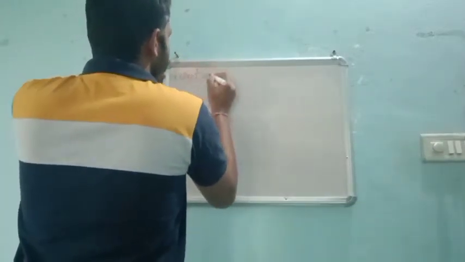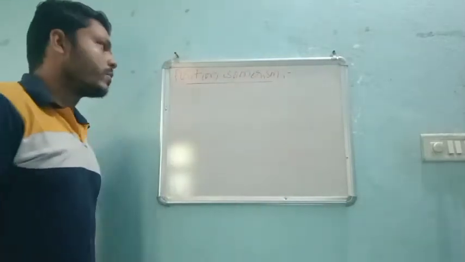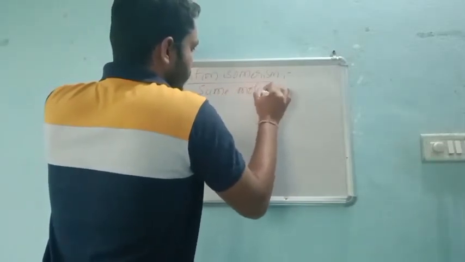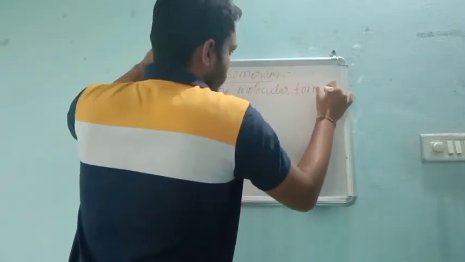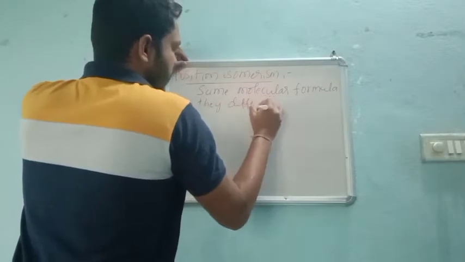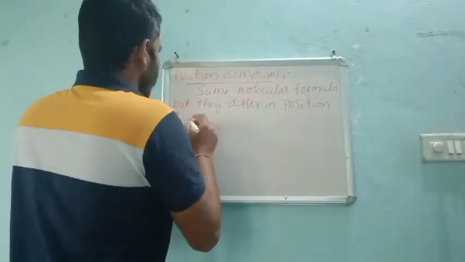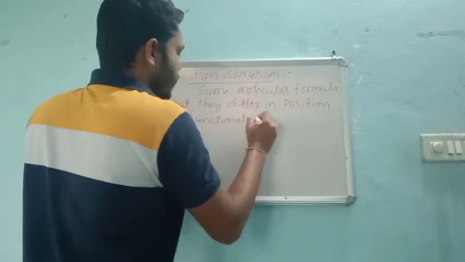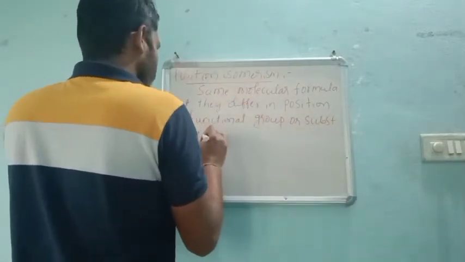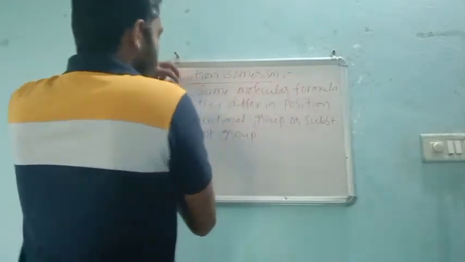So position isomerism is nothing but again the same molecular formula, but they differ in the position of, this is very important, position of functional group or substituent group, right? So till here you can understand: same molecular formula.